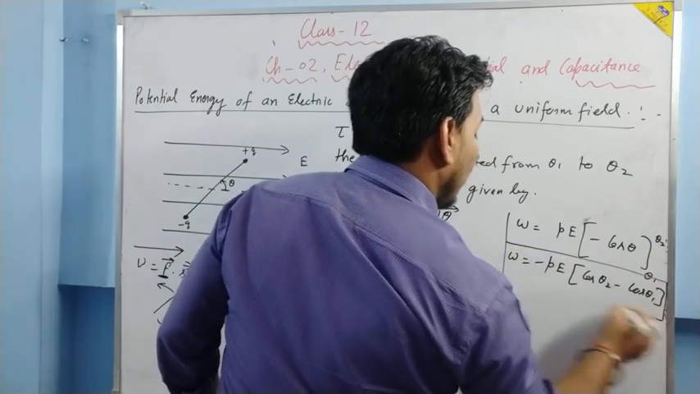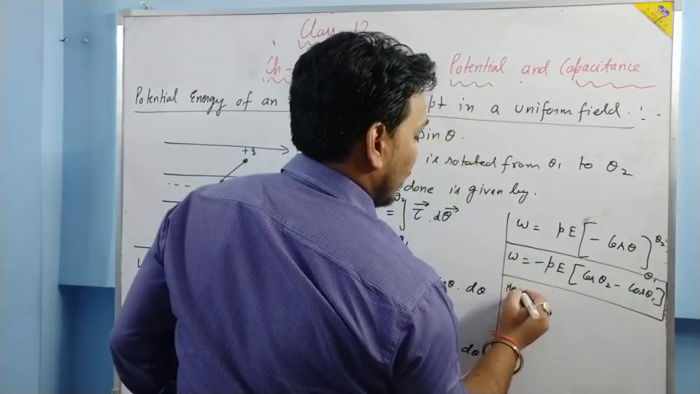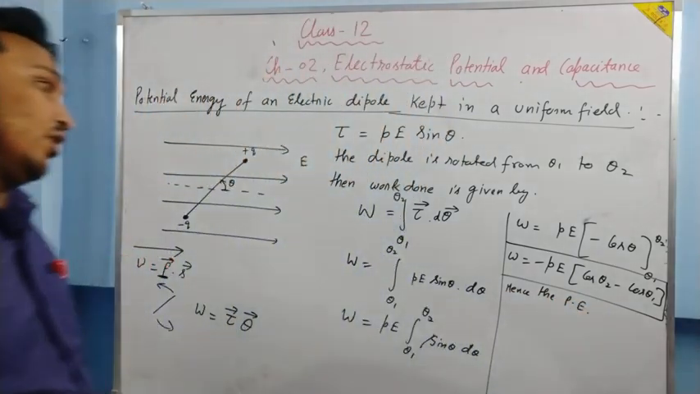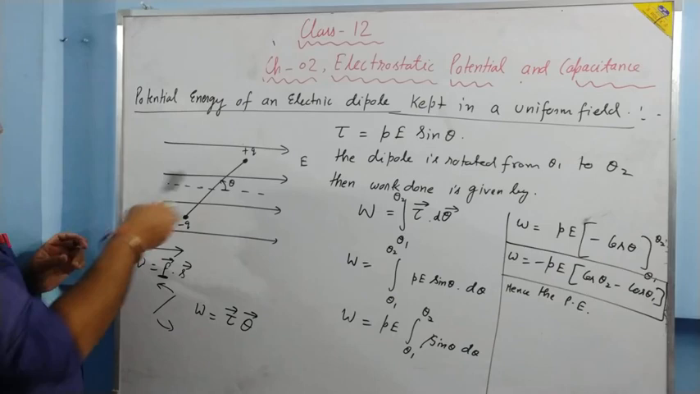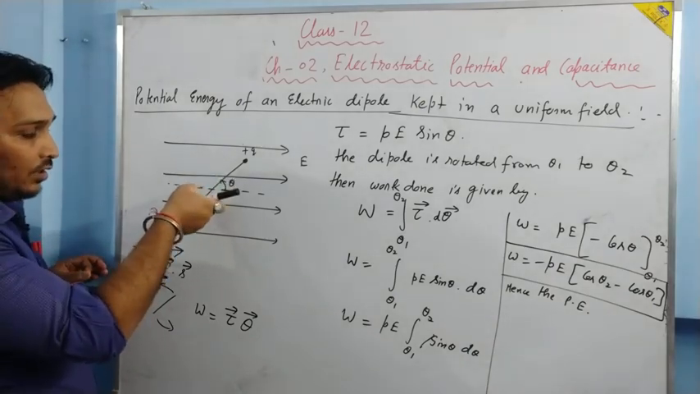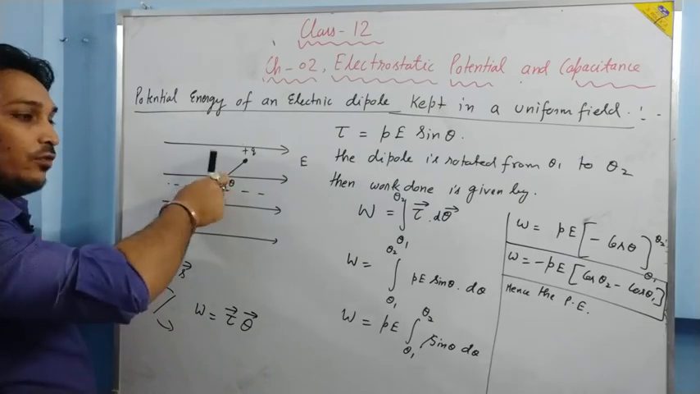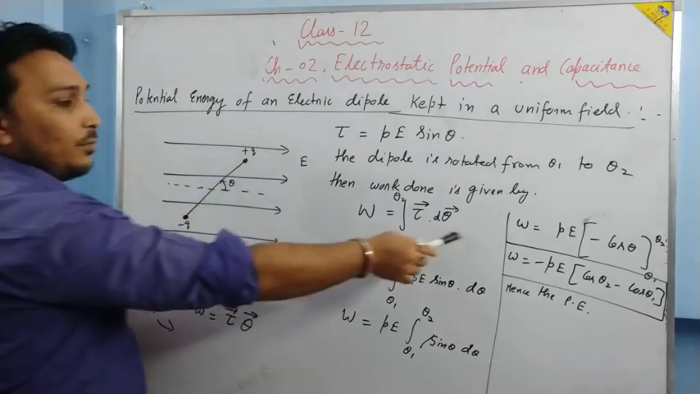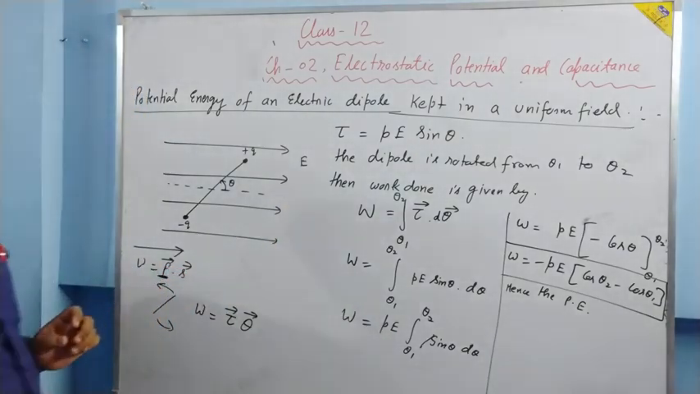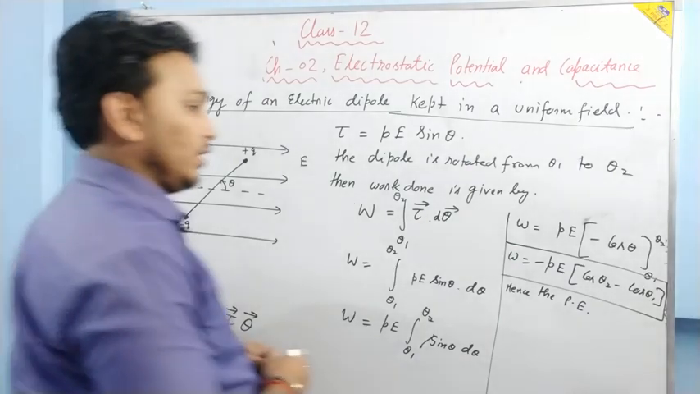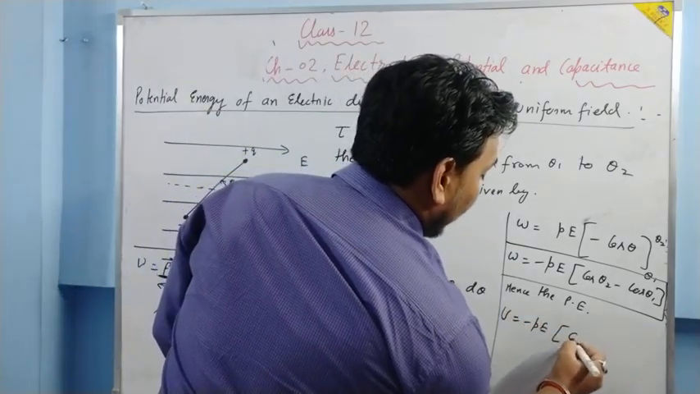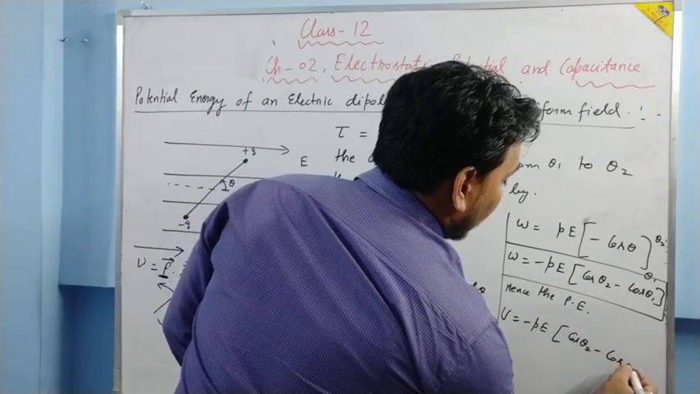This is the work done, and hence the potential energy, because we have calculated the work done by the external agent. Suppose the dipole is like this and you are rotating it, the direction of torque you are applying and the dipole moving are in the same direction. That's why here I am taking the angle 0. So I am already calculating the work done by the external force. Therefore, I can write the potential energy directly: minus PE in bracket cos theta 2 minus cos theta 1.